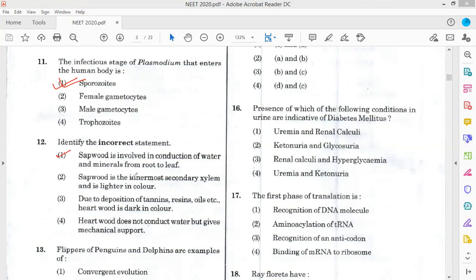The statement that sapwood is the innermost secondary xylem is incorrect. Sapwood is the outermost, not innermost. Sapwood will be the outermost layer, the living and outermost portion of a woody stem or branch.